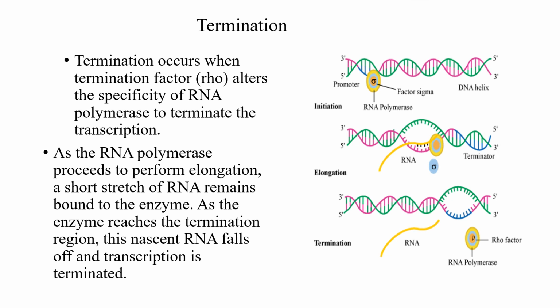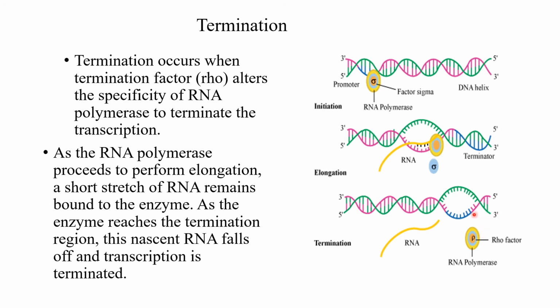Already we saw two steps in transcription. One is initiation, second one is elongation, third one is termination. The termination takes place at the end, that is the terminator region. In the terminator region, the RNA polymerase enzyme is present along with the Rho factor. It alters the specificity, therefore it terminates the transcription.